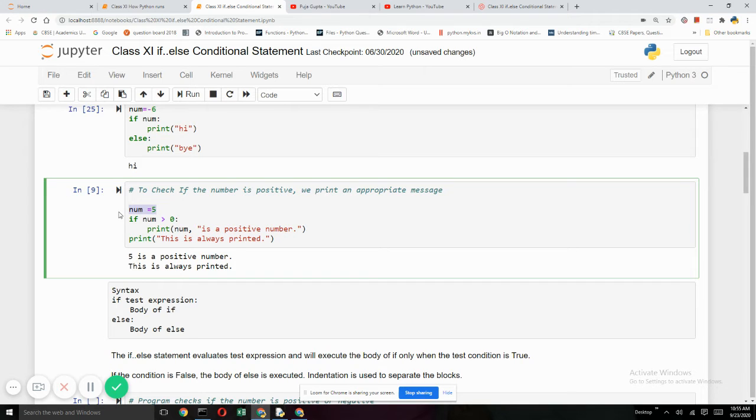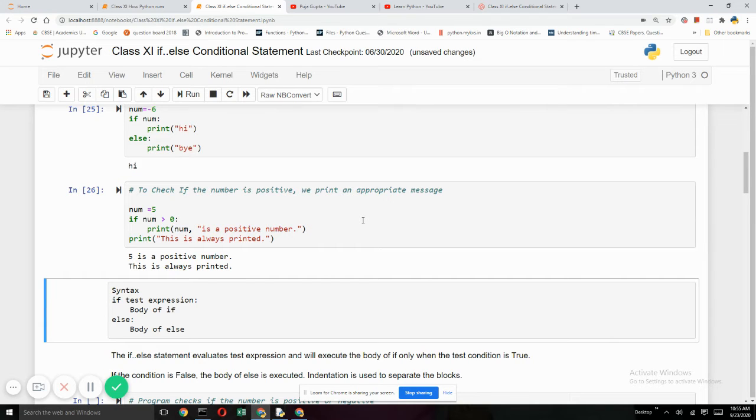Now there is one example that I've shown you to check whether a number is positive. So I have entered a number 5. Is 5 greater than 0? It will be true. So the control will go here and say num is a positive number. This line is not indented, so it will be executed whether the condition is true or false. So let me run this for you. So it is saying 5 is a positive number.